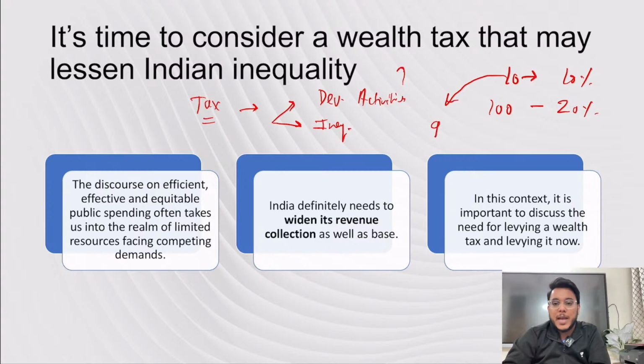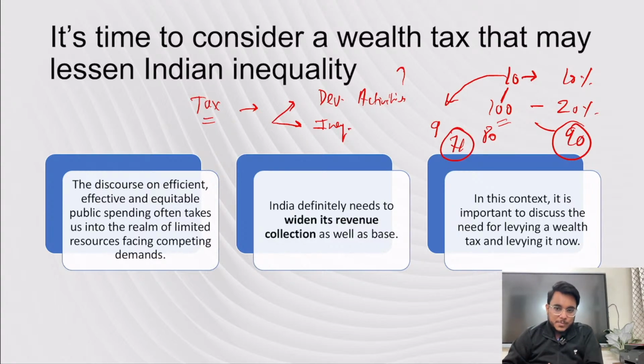His income will become 9 rupees. And a person earning 100 rupees will give 20% tax. His income will become 80 rupees. Now, if you see, earlier the inequality between them was 90 rupees. But now we see the inequality has reduced to 71 rupees. So inequality of 90 rupees became just 71 rupees.